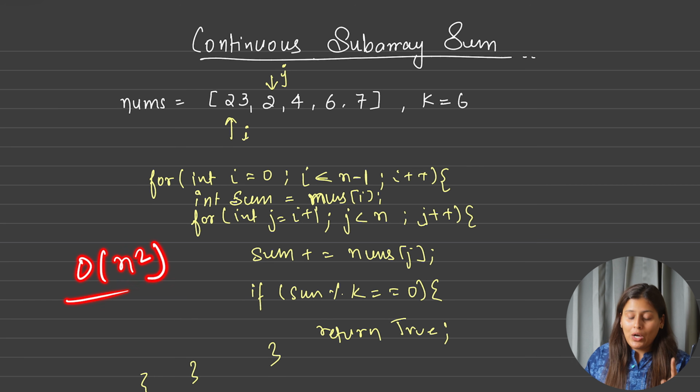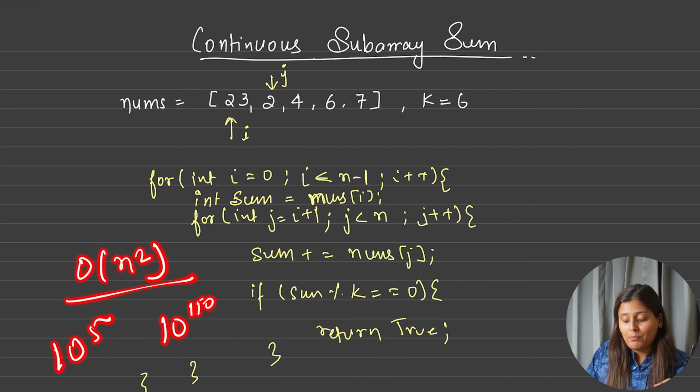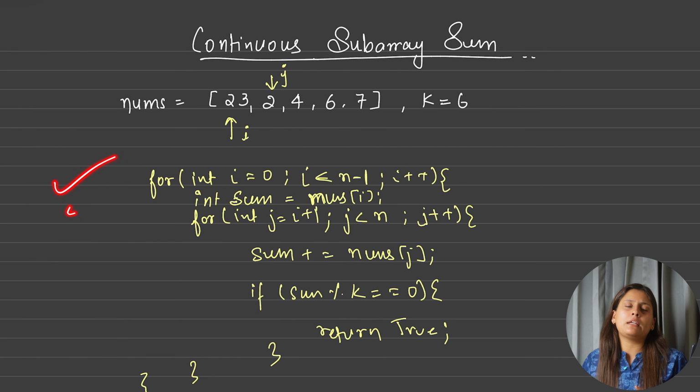And as you saw, the constraint for n was 10 power 5. So if n is 10 power 5, n square will become 10 power 10. And you know beyond 10 power 8, it might give you TLE. So hence we need to optimize in this case. And if you submit this solution, you will definitely get TLE.